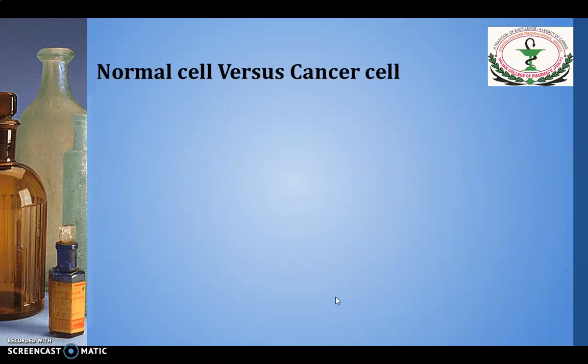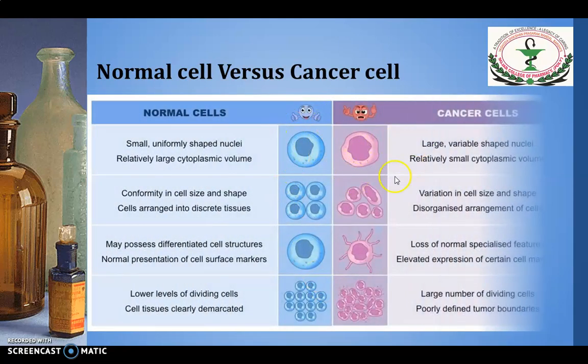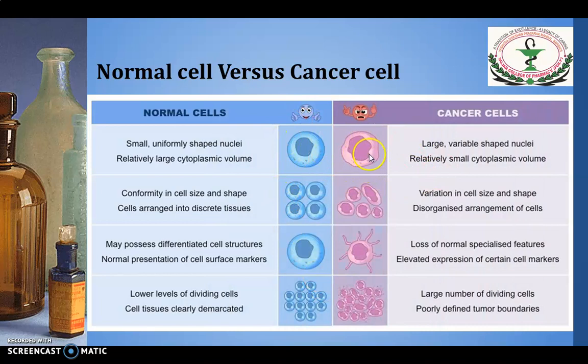Now we will see the difference between normal cell and cancer cell. If you see the picture, you can see the difference. In case of normal, the cell is small and uniform, the nuclei are also uniform, and you can see the cytoplasmic volume is more in the normal cell than in the cancer cell, where the cytoplasmic volume is relatively small and the nuclei are variable.